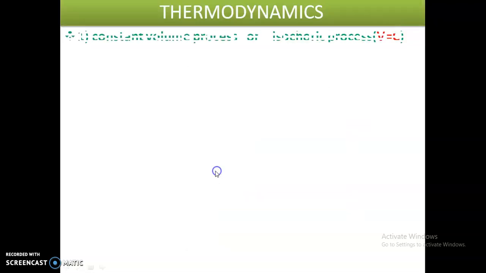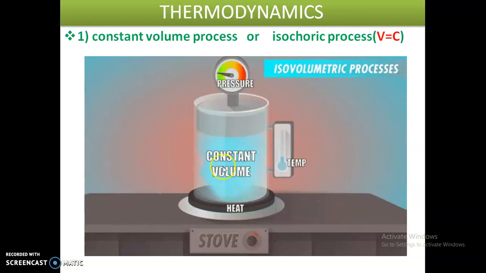See here, this is a vessel or cylinder or container. In that container we have taken a gas. This is a fixed volume, which means volume is constant. So when we heat the gas at constant volume, the temperature increases and the pressure also increases.